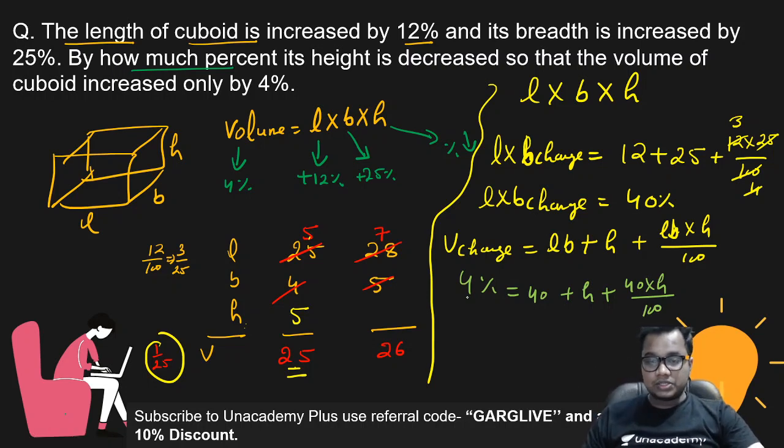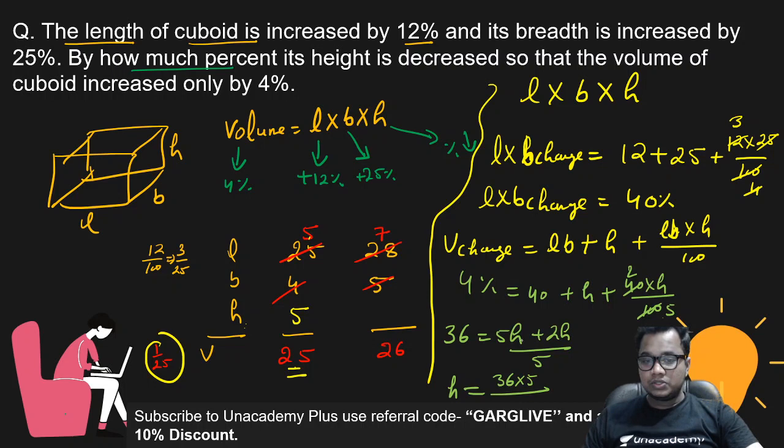So take 40 this side. 4 minus 40, this is 36, equals h plus 40 into h upon 100. 40 by 100 is 2 by 5, so 2 by 5 h, right? So take the LCM. This is 5h plus 2h upon 5. Now the change in height is what? 36 into 5 upon 2 plus 5, 7h. So this is divided by 7. So now you will get 36 into 5, 180 divided by 7. This is 180 by 7% decrease in the height.